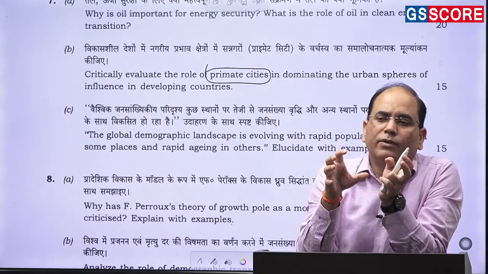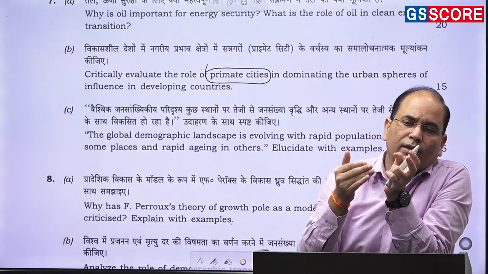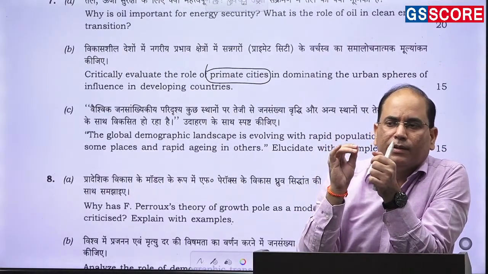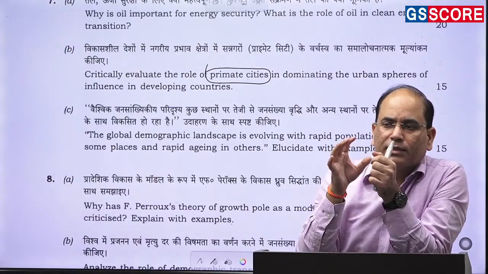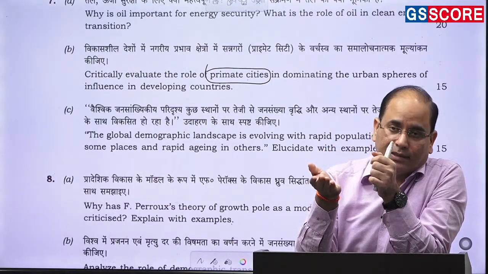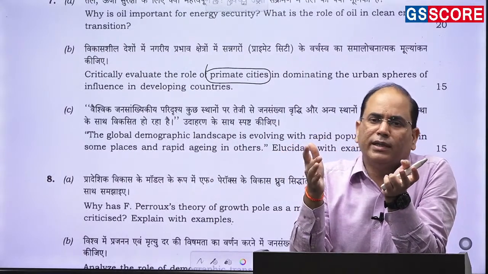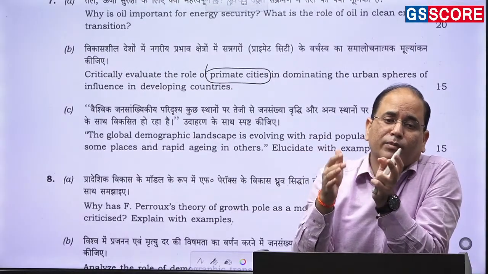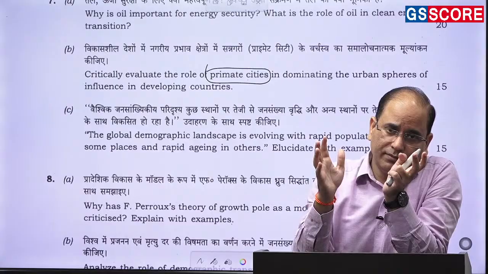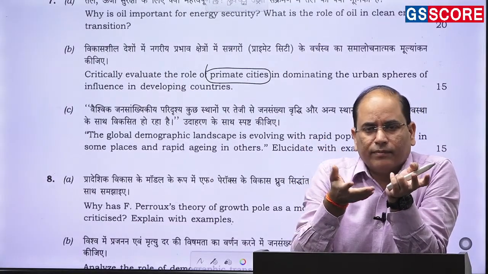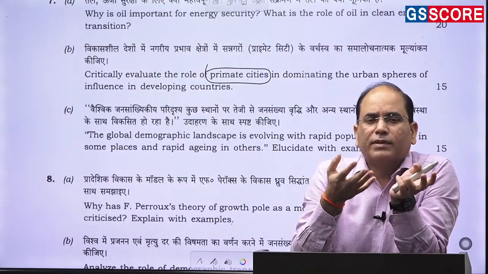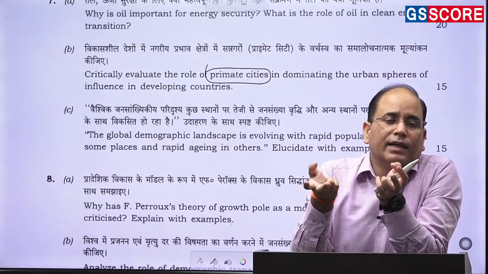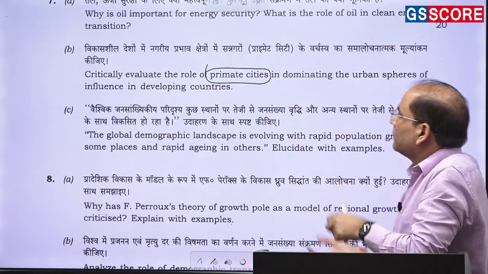So these cities, what they will do, they will take away all the resources, all the labor, everything. Like you will find that there are lots of problems in Delhi, in Mumbai, in Chennai, in Kolkata, but still you will find more and more people are coming to these cities. We have the worst problem of pollution in Delhi, but continuously population is rising. We have the worst problem of traffic congestion in Delhi and Mumbai, but still the people are coming. Just yesterday, day before yesterday, there was a news that almost 6-7 kilometers of moving in the NCR took more than 10 hours. But still the people are coming.